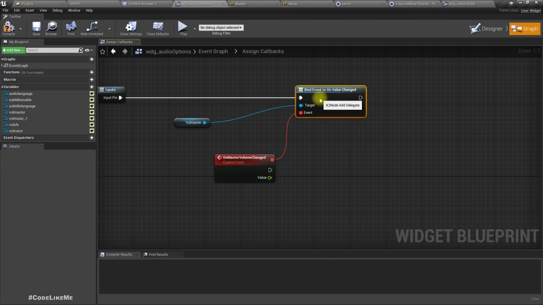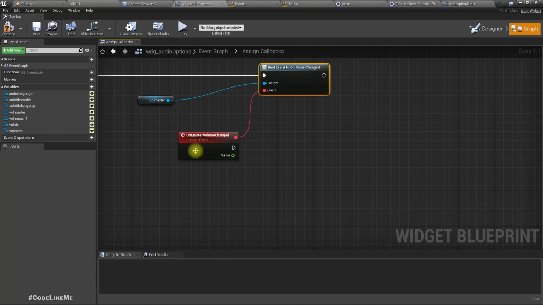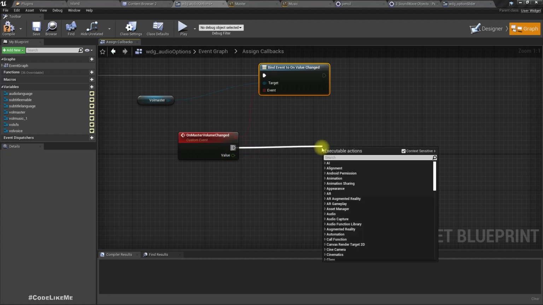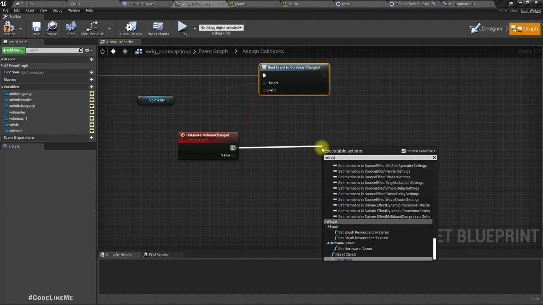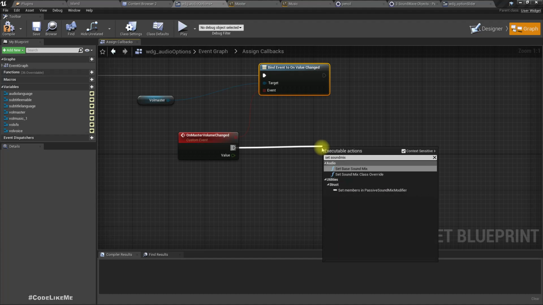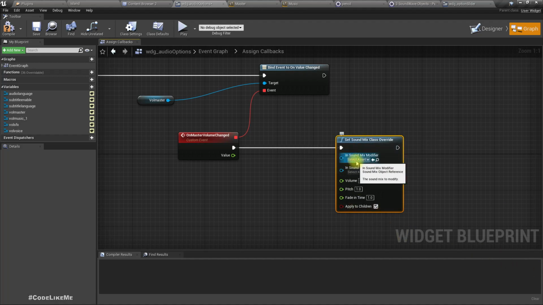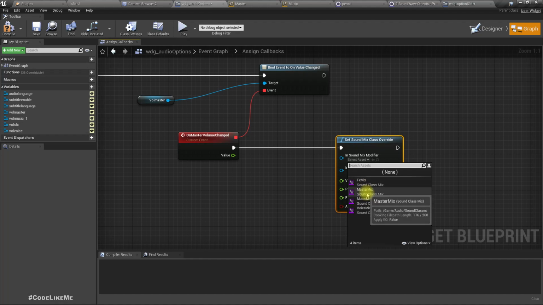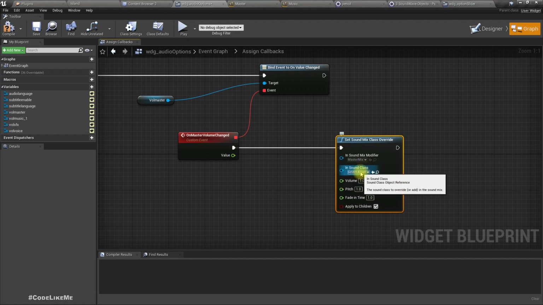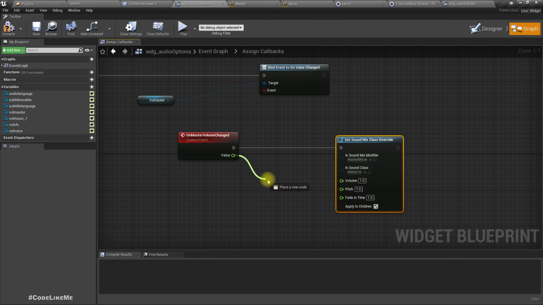And let's define this function also here. So here what we need to do is this: we have the value, we can use this sets sound mix class override, and I'm gonna select the master mix and input sound class as master. So here as the volume I'm gonna use this value.